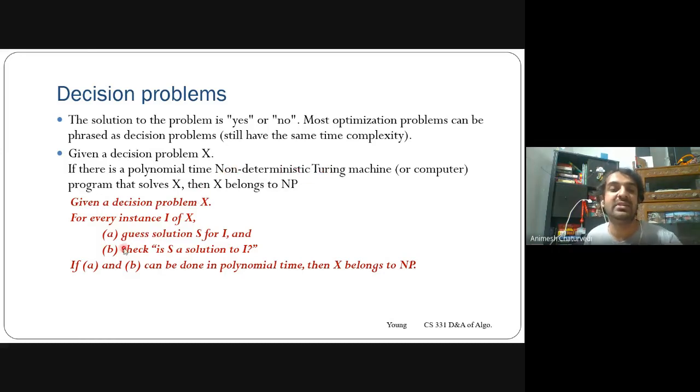So guessing means non-deterministic. If both A and B can be done in polynomial time, meaning guessing of a solution could be done in polynomial time and checking of a solution could be done in polynomial time, then X would be NP. So this is what it means by NP.